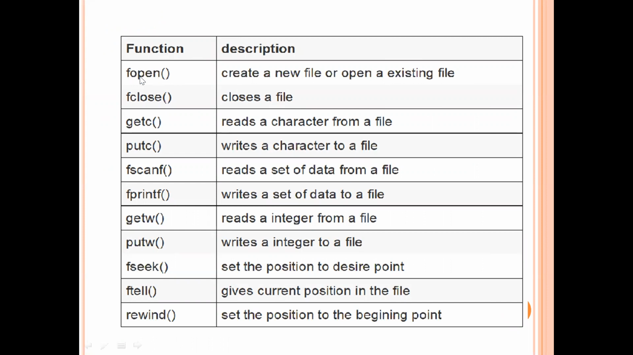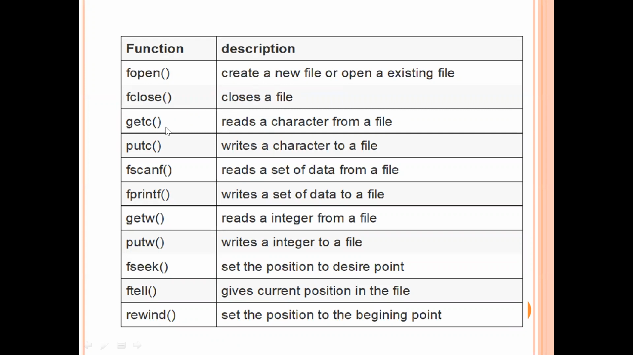See, in C language, we have the fopen function. This fopen function is used for creating a new file, or sometimes we can also use this fopen function for opening an existing file. So in C language, there is no specific function for creating the file. We can use the fopen function for both creation as well as opening the existing file. Now, the second one is the fclose function. This function is for closing the files.